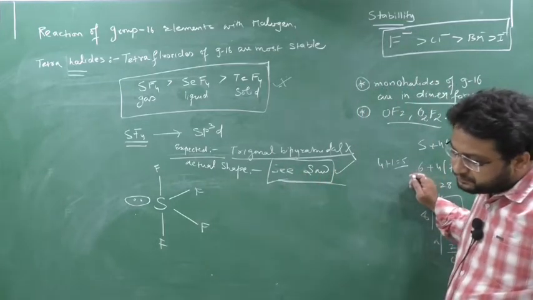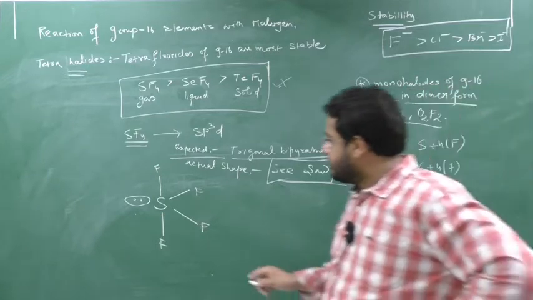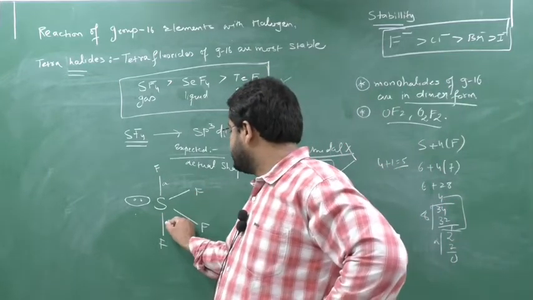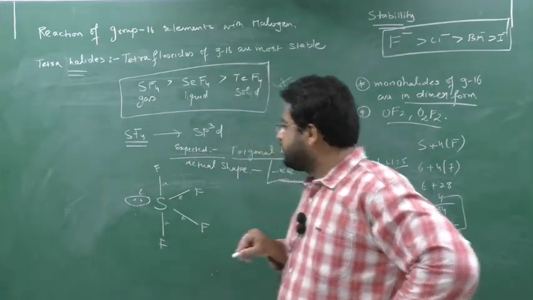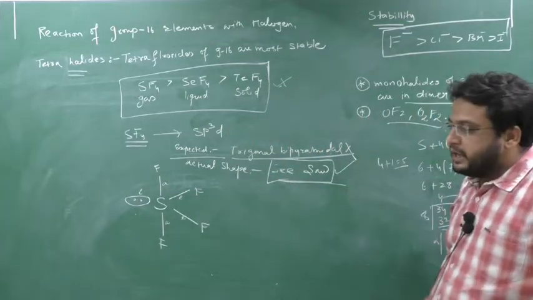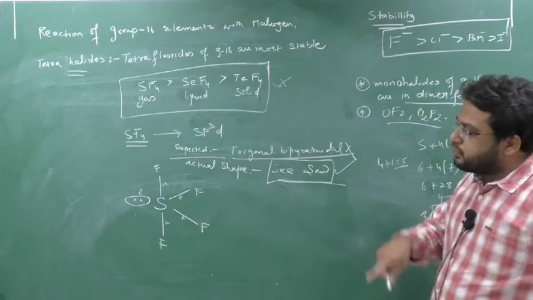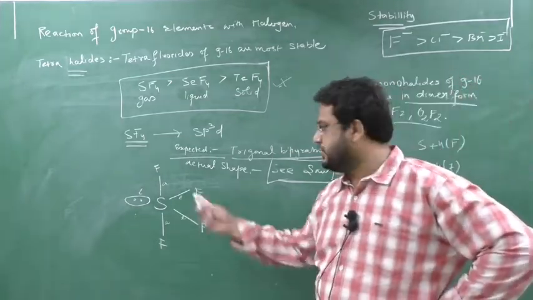Okay, clear this part? Here, these positions are called axial positions and these positions are called equatorial positions. So here the lone pair should be on an equatorial position. If the direction of the lone pair changes, the shape will change.